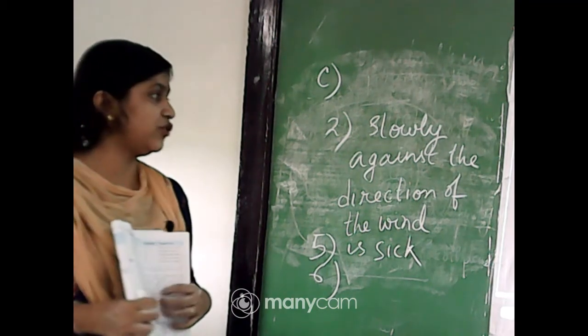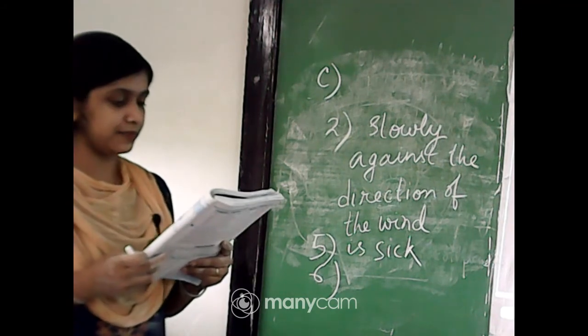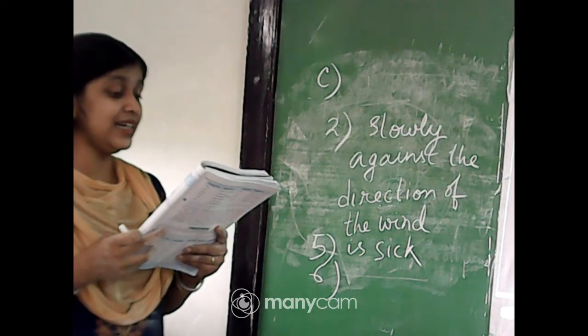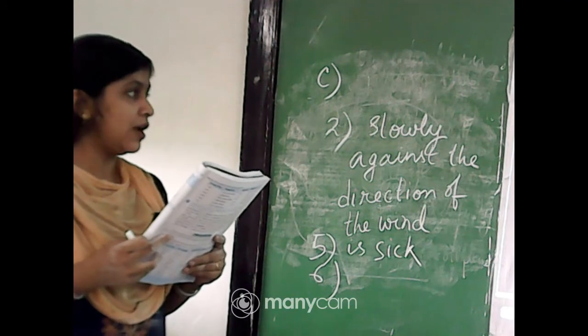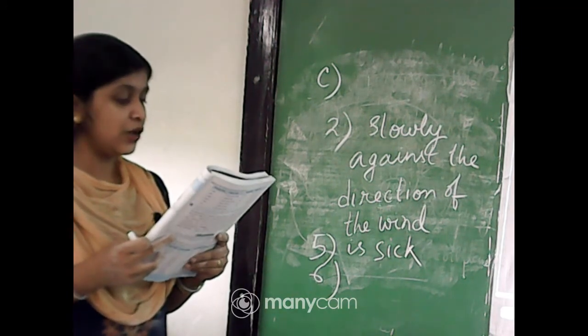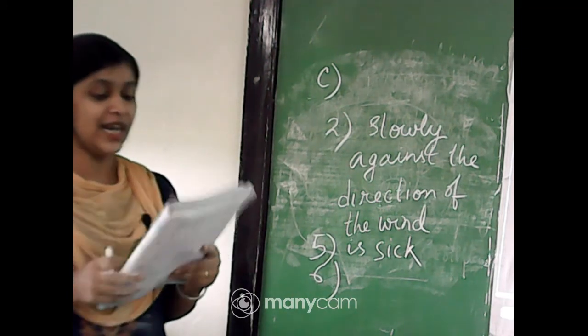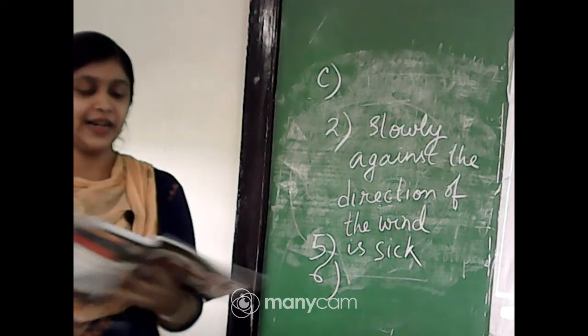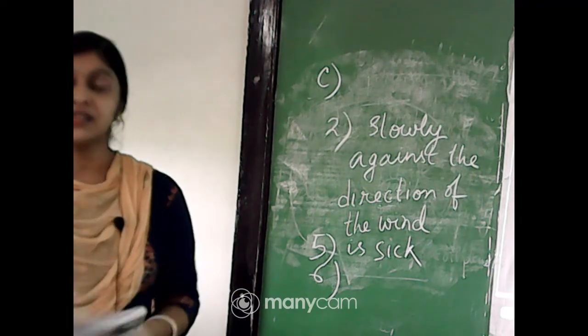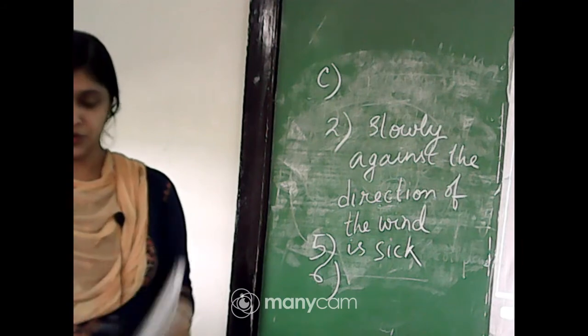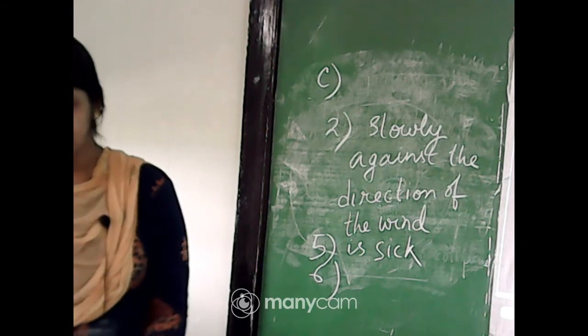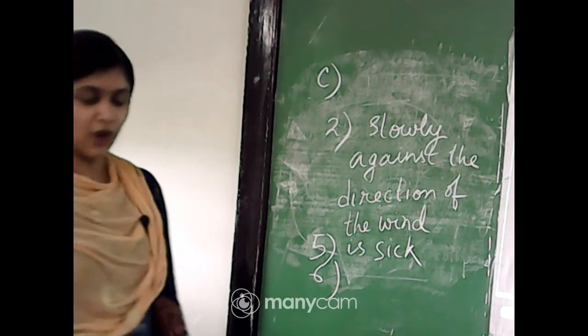Number 9 will be calm and composed, because it is already indicated that Rashi was relaxed, calm and composed. Along with relaxed, you cannot write rough or furiously.